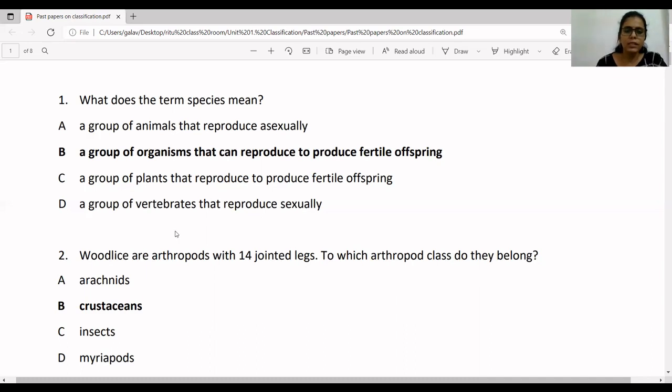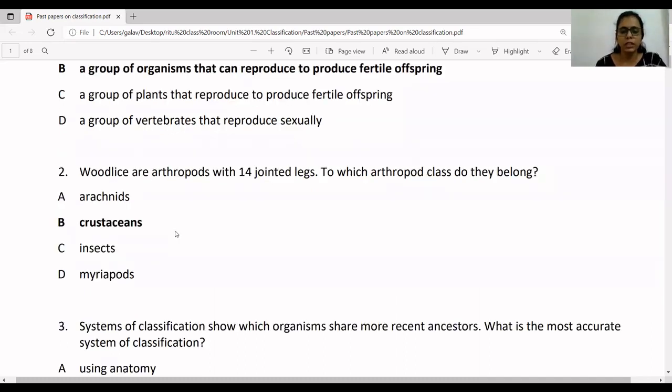Question 2 is, woodlice are arthropods with 14 jointed legs. To which arthropod class do they belong? So the correct answer is crustaceans. They are not arachnids, they are not insects, they are not myriapods. They are a little bit related to insects, but actually they are more related to crustaceans. So the correct answer is crustaceans.